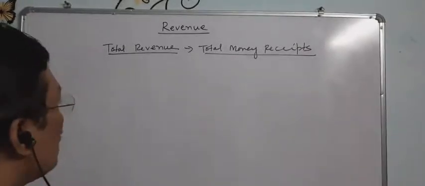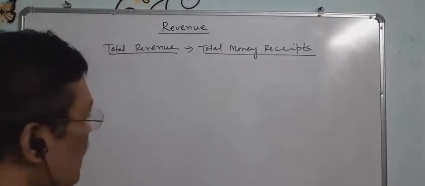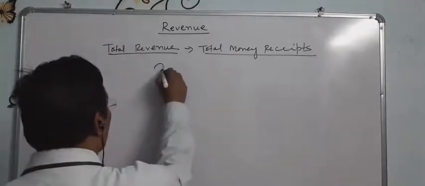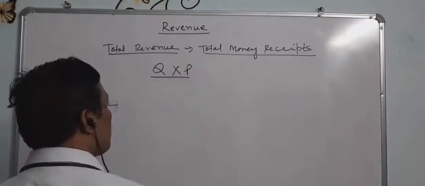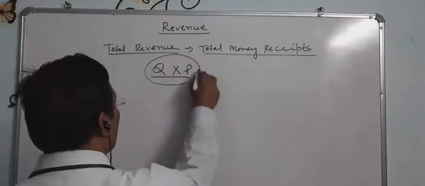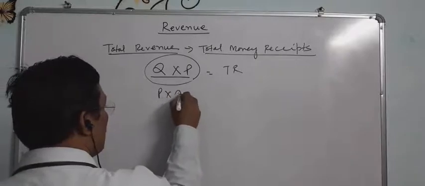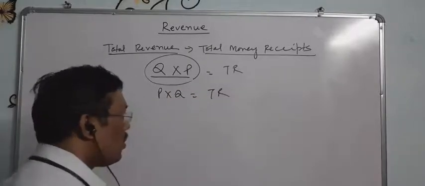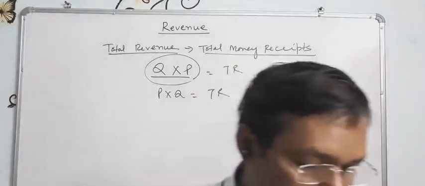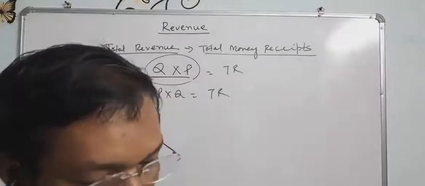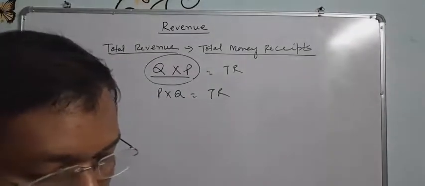Total money receipts. What do you mean by total money receipts? How does a firm get the total money receipts? It means the quantity produced into the price or market price in the market at which it is sold. That is called the total revenue. Or it may be said price into quantity equals total revenue. Total revenue is TR. The total revenue refers to the total amount of money received by the firm from the market by selling its products.